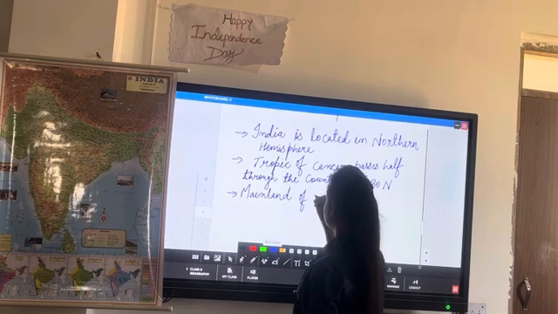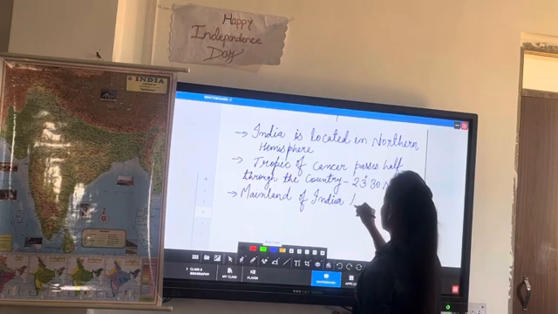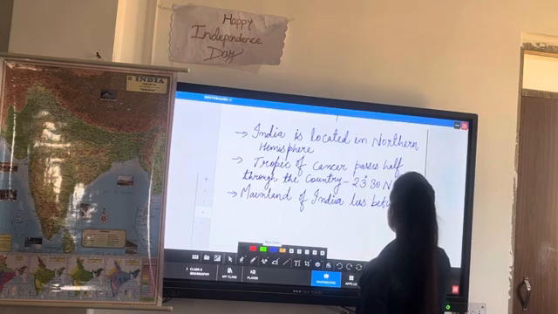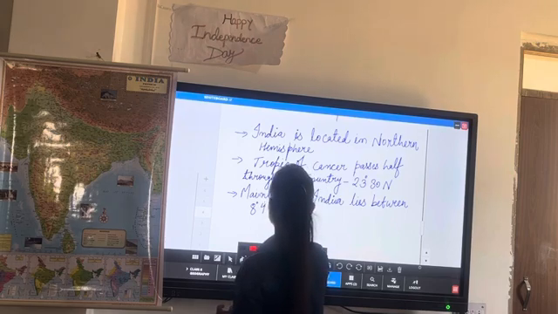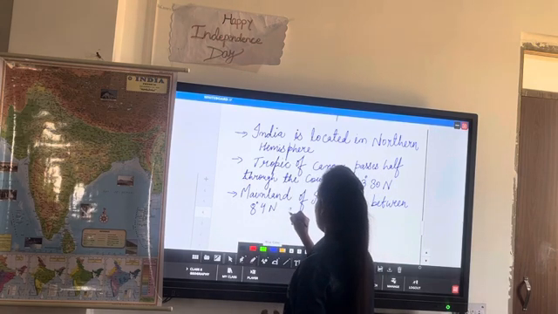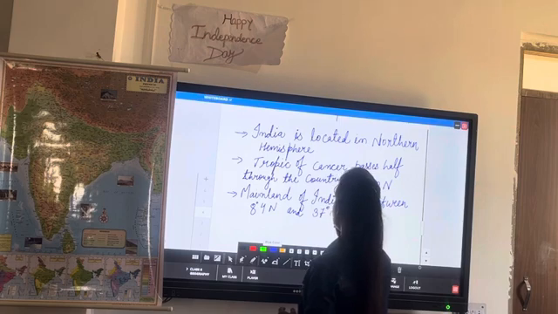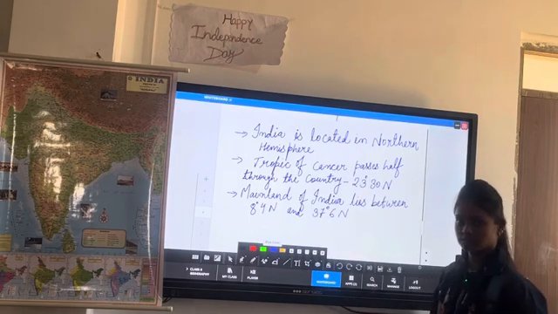Mainland of India lies between 8 degree 4 minutes north and 37 degree 6 minutes north, right?